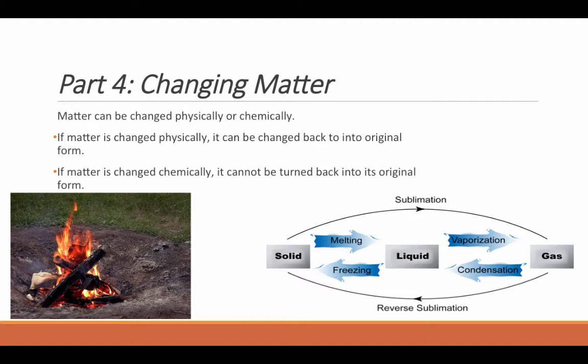If matter is changed chemically, on the other hand, it cannot be turned back to its original form because a chemical reaction has occurred and you have created new products. An example of that would be fire. If you take a log, you burn it, you can't get that log back to its original state.